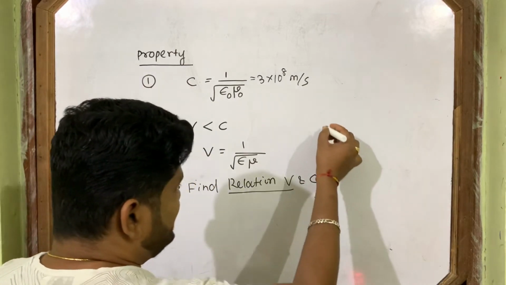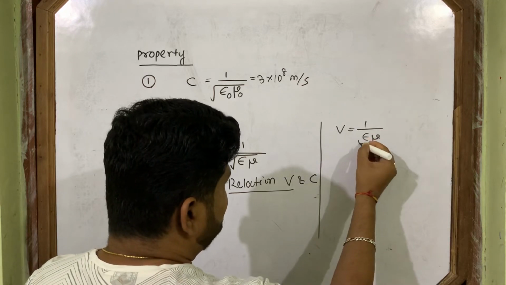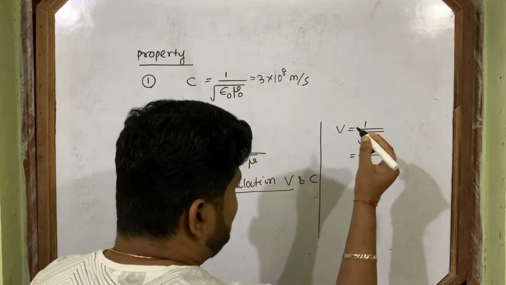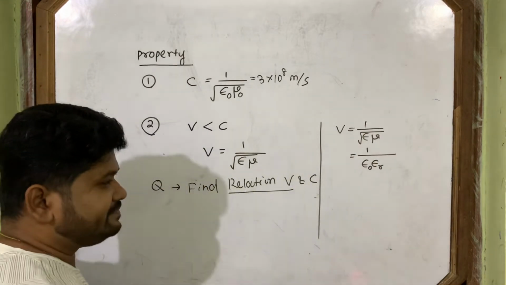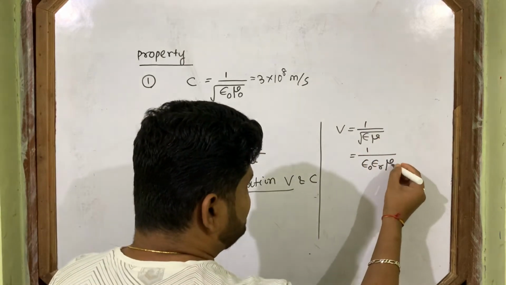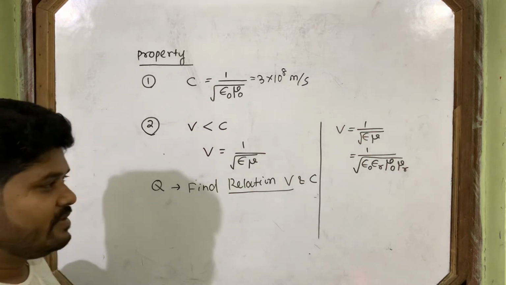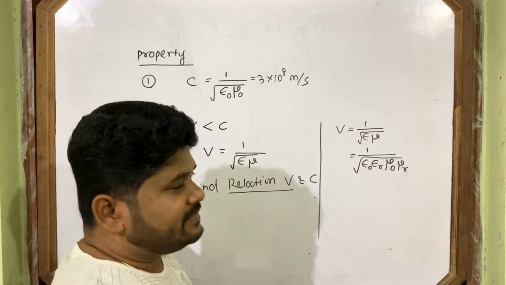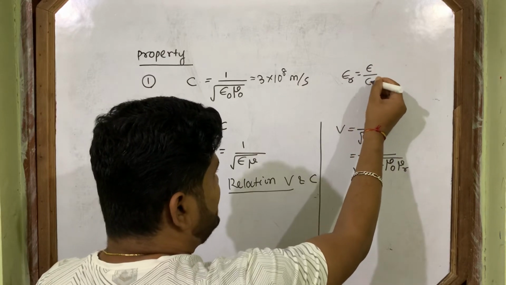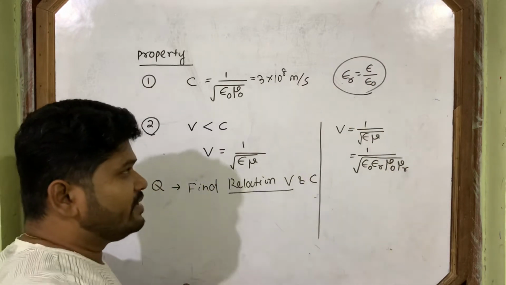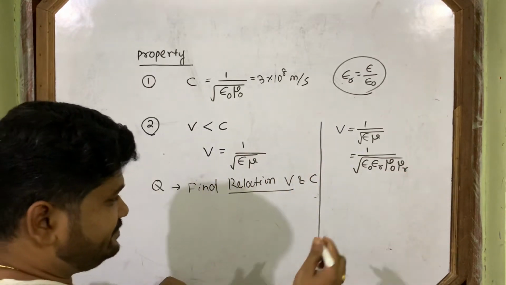So, let's find the relation. v is equal to 1 by root over epsilon mu. But epsilon can be written as epsilon naught epsilon r, and mu can be written as mu naught mu r. From where did this formula come? Because you know earlier epsilon r is equal to epsilon by epsilon naught, from the electrostatics chapter, and similarly in magnetism.